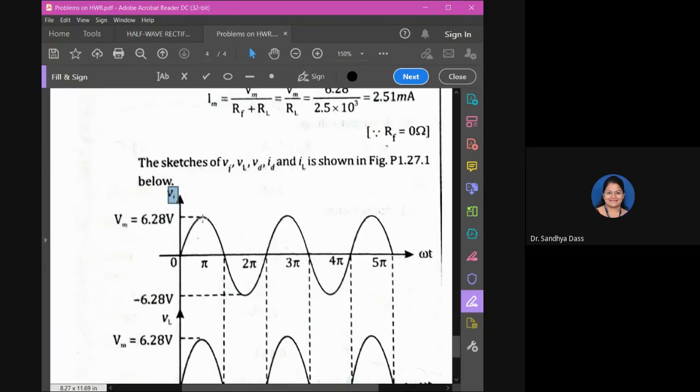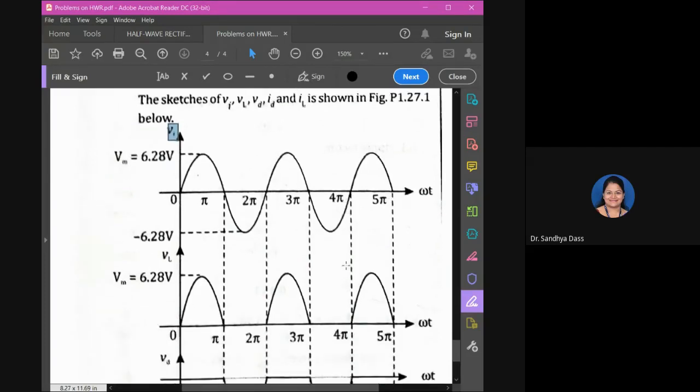That is your VM. The waveform is sinusoidal because you are talking about an AC signal being converted to DC, that is the rectifier circuit. The positive half cycle is between 0 to pi, and pi to 2 pi is the negative cycle. The cycle continues for the next 2 cycles.